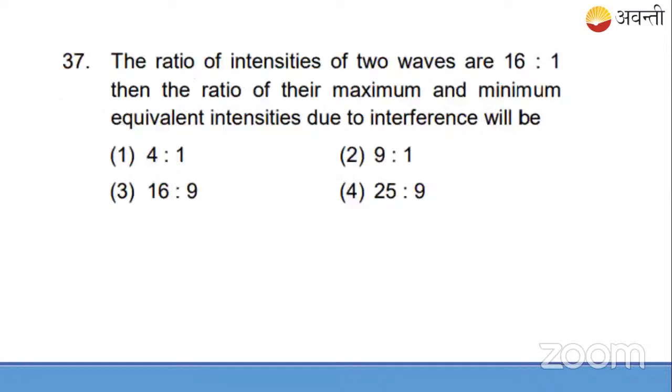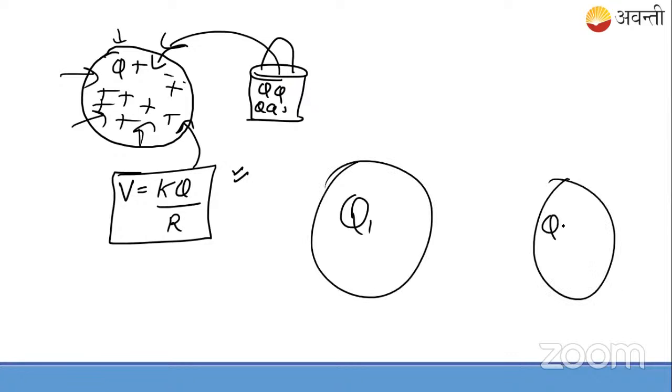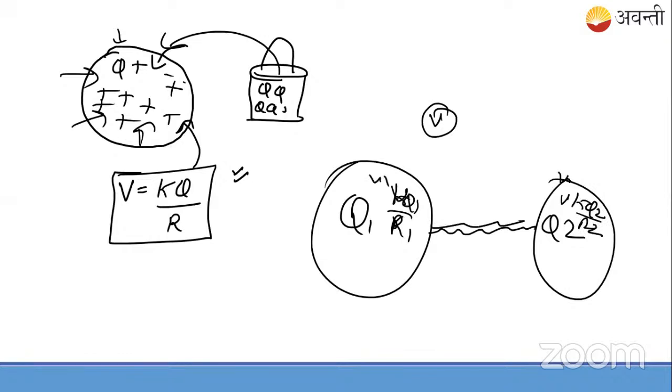Remember this concept: when we have two spheres, with charges Q1 and Q2, and I connect them with a wire, the potential after some time becomes the same on both of them, V. Initially I had kQ1/R1 on the sphere of radius R1 and kQ2/R2 on the sphere of radius R2. Initially it was V1 and V2, finally it will be some common V.